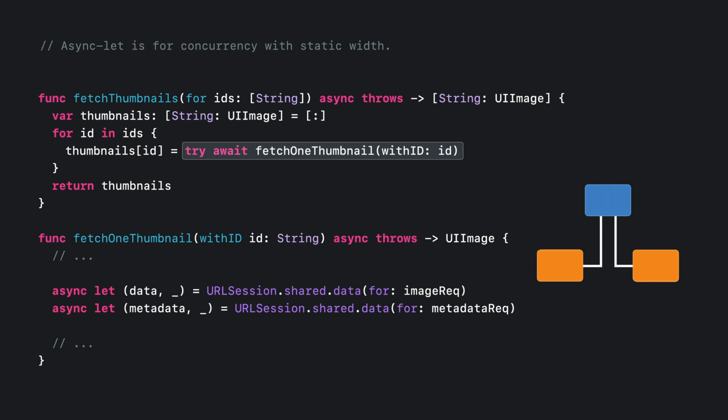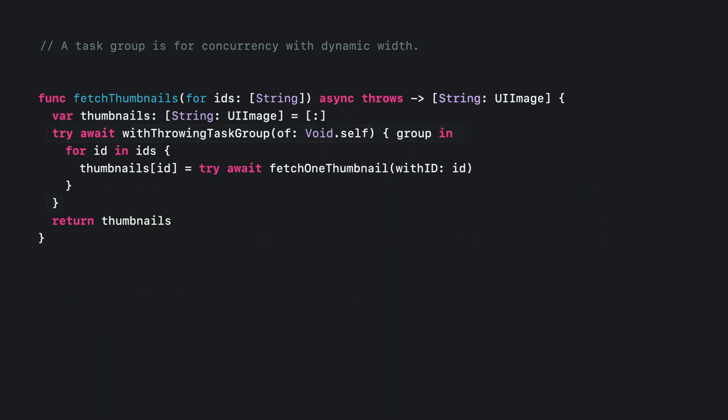But what if we want this loop to kick off tasks to fetch all of the thumbnails concurrently? Then the amount of concurrency is not known statically because it depends on the number of IDs in the array. The right tool for this situation is a task group. A task group is a form of structured concurrency that is designed to provide a dynamic amount of concurrency. You can introduce a task group by calling the withThrowingTaskGroup function. This function gives you a scoped group object to create child tasks that are allowed to throw errors.